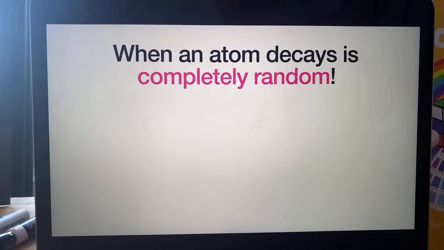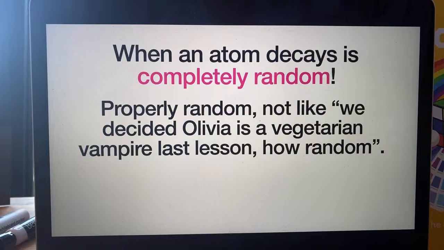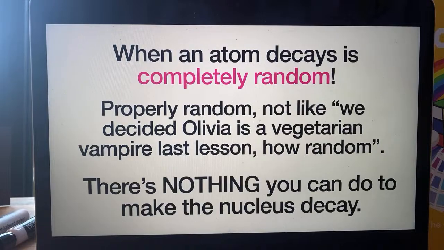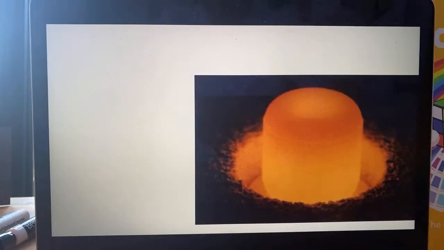When an atom decays, it's completely random, proper random, not like we decided Olivia is a vegetarian vampire last lesson, but truly random. It cannot be predicted and there's nothing you can do to make the nucleus decay. We have no idea when it's going to happen.